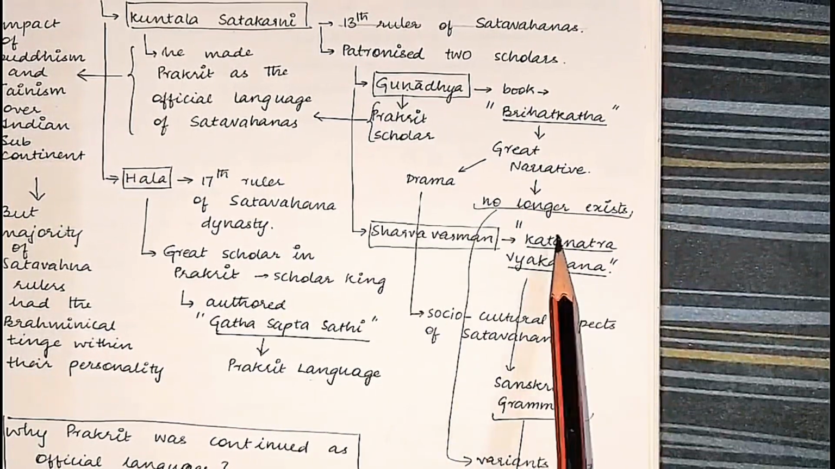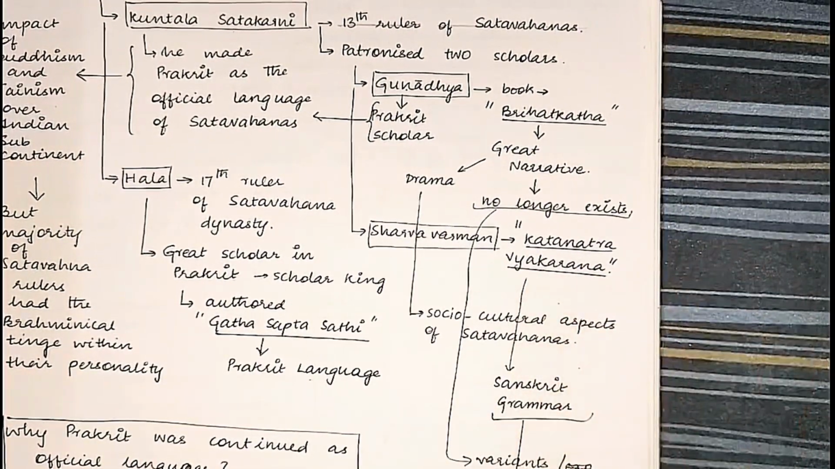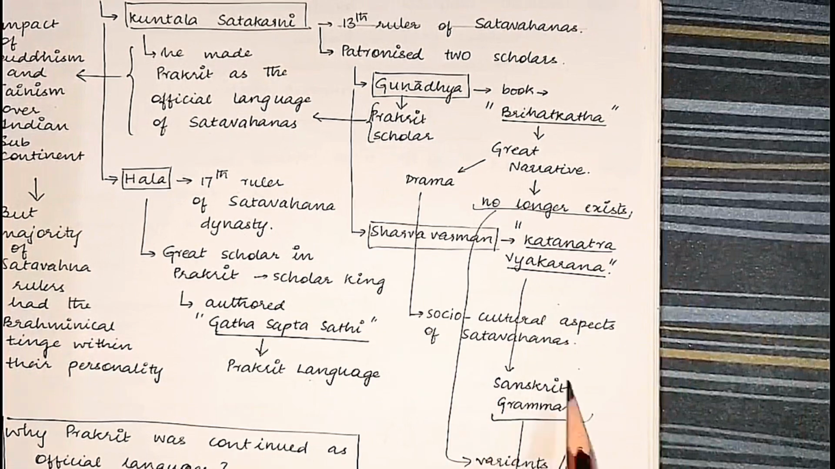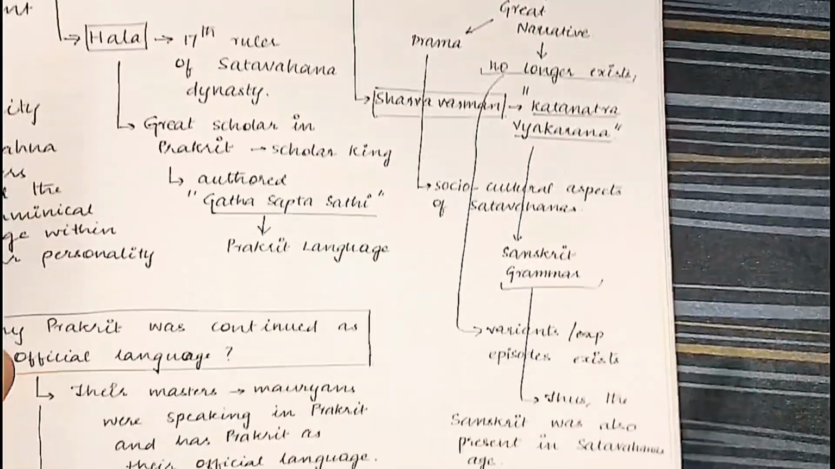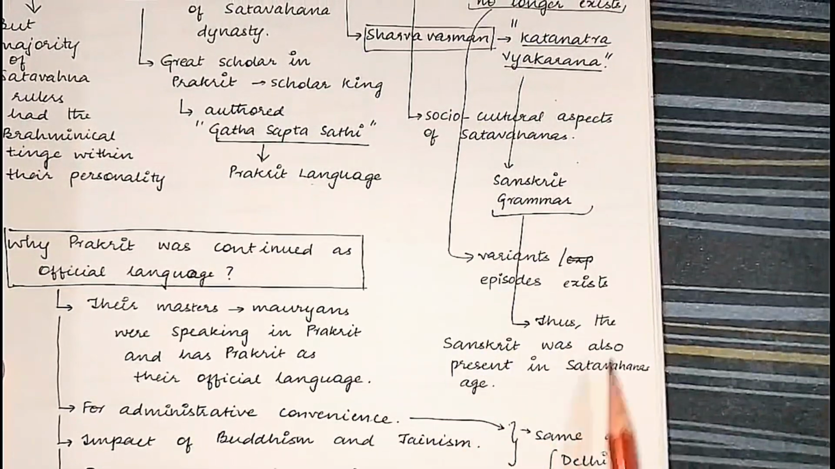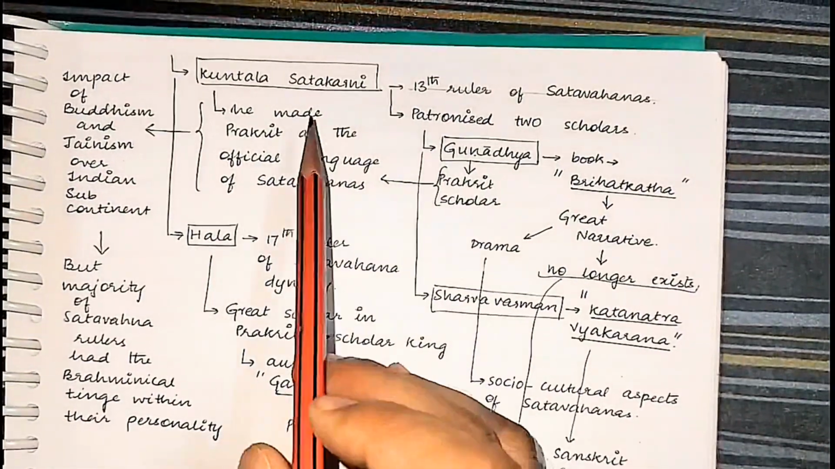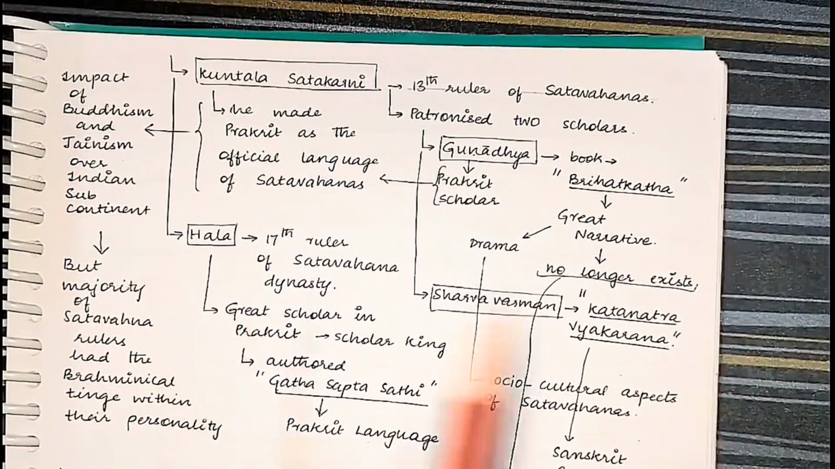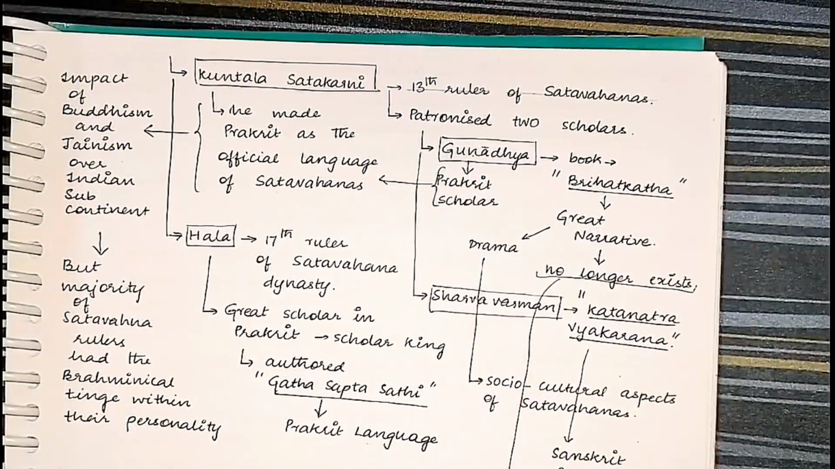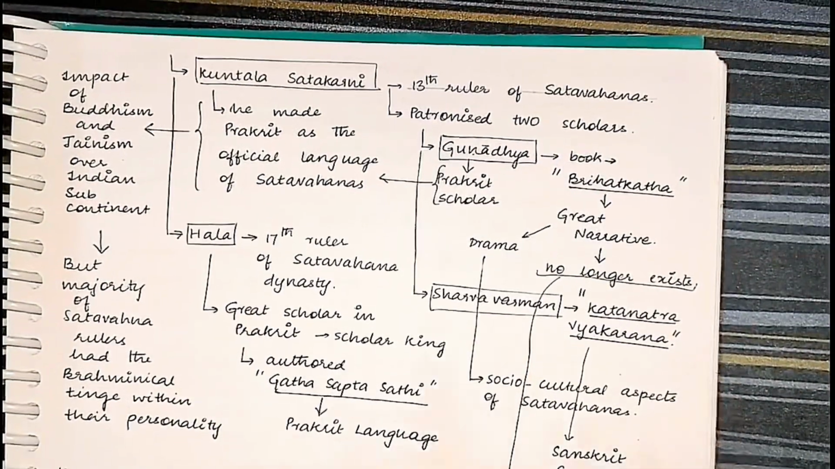Sharva Varman wrote Katantra Vyakarana. This is a Sanskrit grammar book. It means Sanskrit was prevalent during the time of the Shatavahanas. That's it. You need to know only these facts. And Kuntala Shatakarani made Prakrit the official language of the Shatavahanas. Right.